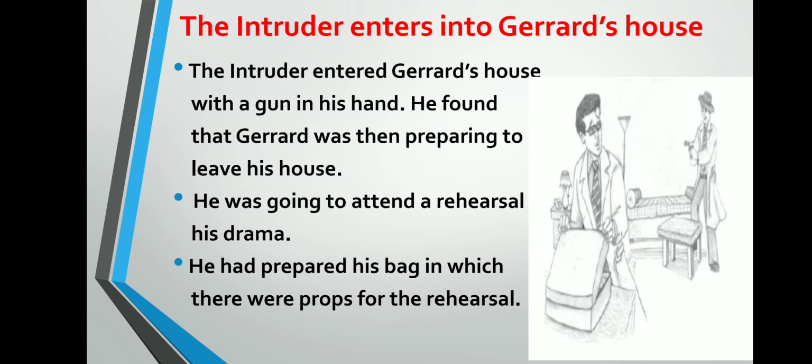The intruder enters Gerard's house in a secret manner, with a gun in his hand. In the picture you can see he is holding a gun in his hands. He found that Gerard was preparing to leave his house. When he entered there, he noticed that Gerard was packing his bag.